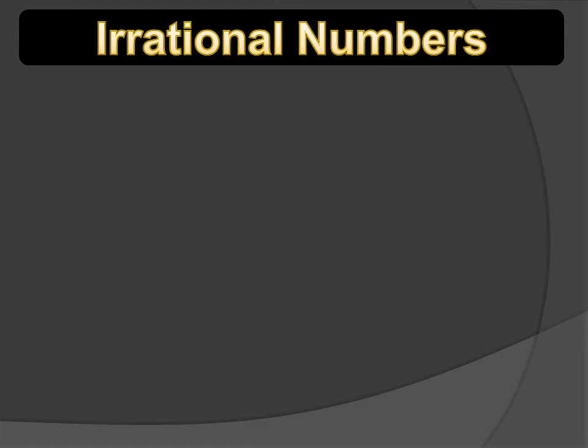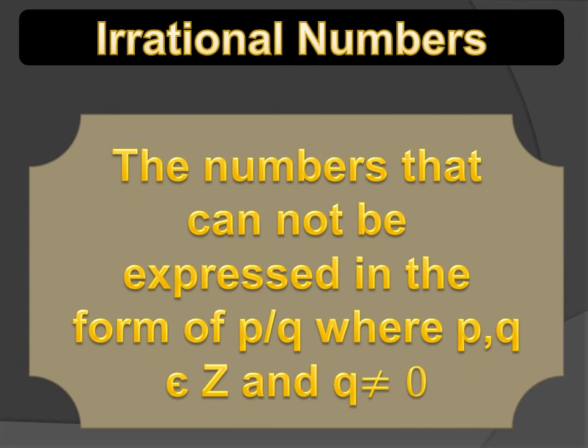Now I will explain irrational numbers. These are the numbers that cannot be put in the form of p over q, where p is considered as numerator and q is denominator, and both these numbers must belong to Z and q not equal to 0. Any two numbers which we cannot write in the form of a fraction, these are called irrational numbers.